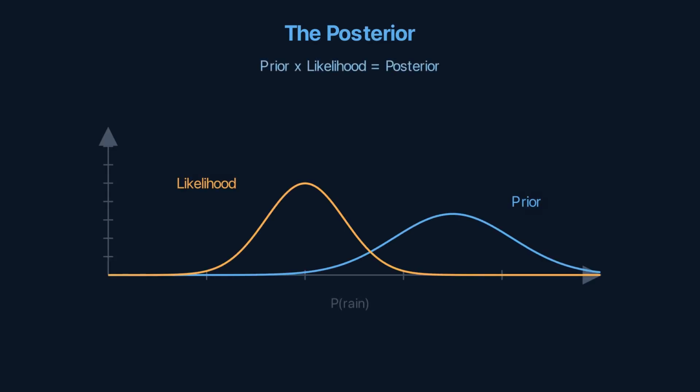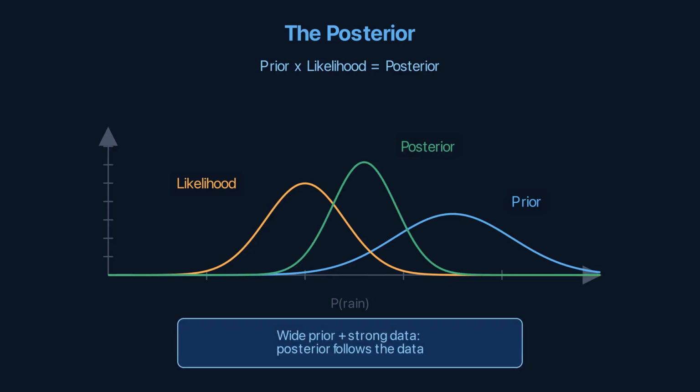Prior times likelihood equals posterior. Wide prior and strong data, posterior follows data. Narrow prior and weak data, posterior follows prior. The posterior is always a compromise between what you knew and what you just learned.